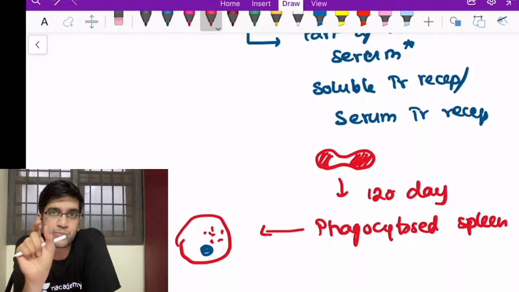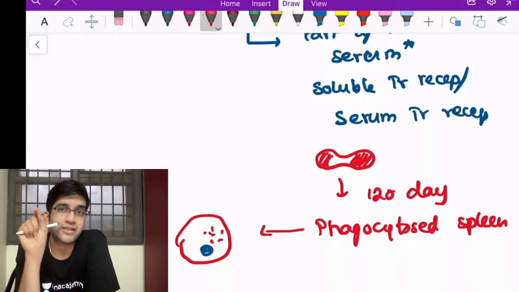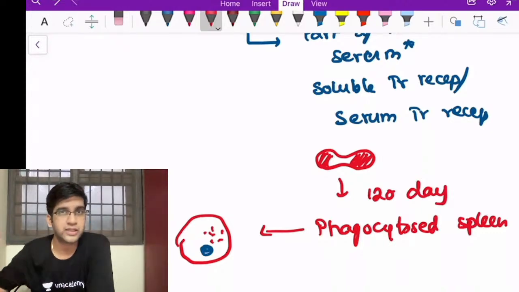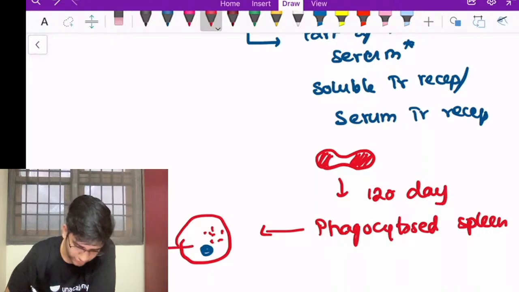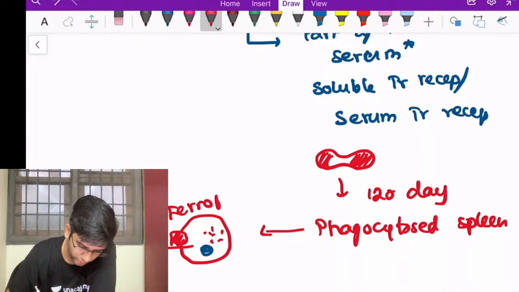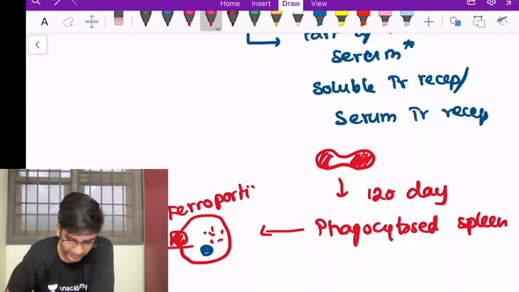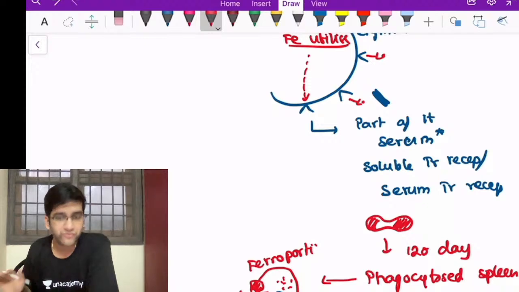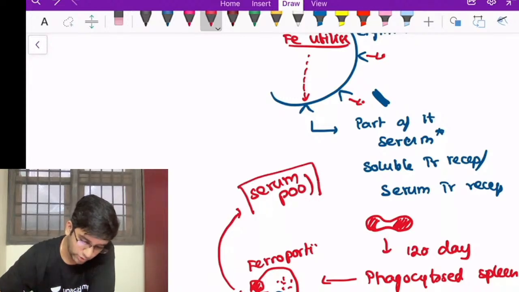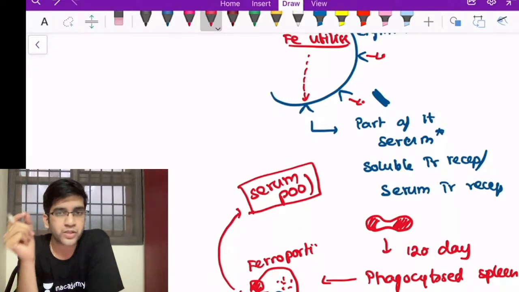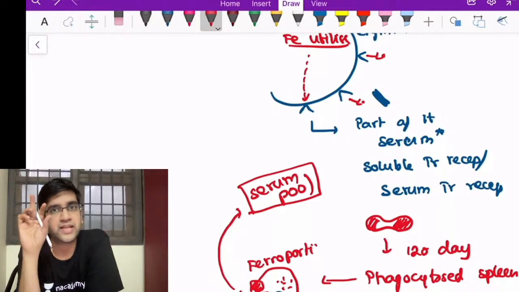So the iron which is left, which is unutilized, right? Iron cannot be in free form, and iron cannot stay in the macrophage. So after giving up globin and converting heme to bilirubin, the iron which is left inside has to come outside. For coming outside, again I have a receptor called ferroportin. So ferroportin moves my iron from the macrophage outside. Where does the iron go? It's simple. It goes to my serum pool again. Which means when my RBC dies inside the body in the spleen, I don't waste any iron. The only way iron gets wasted from my body is from the duodenum.